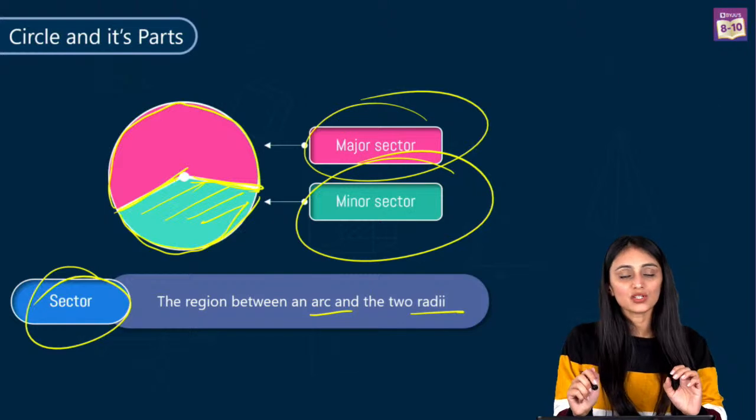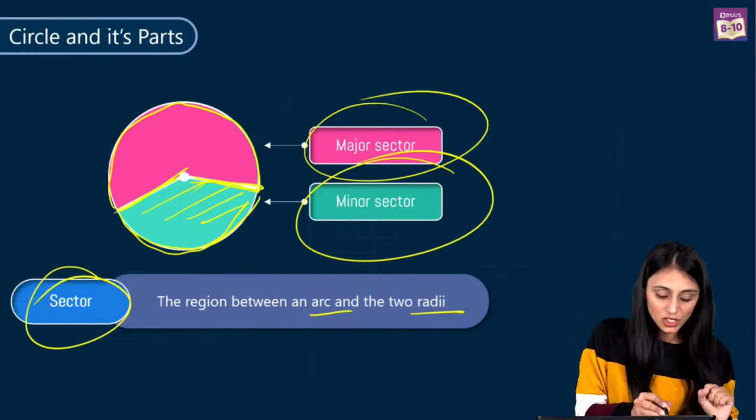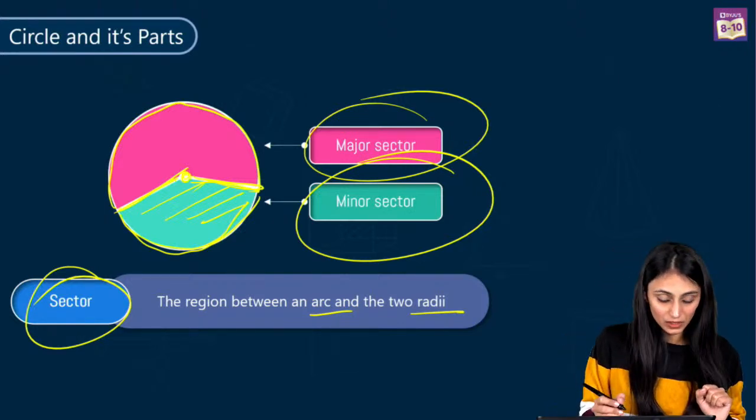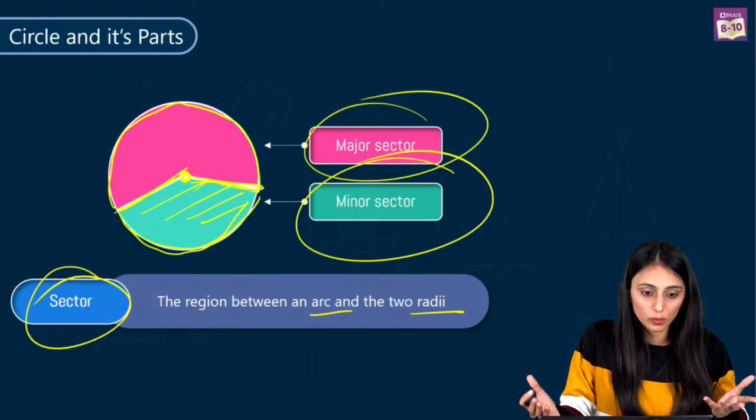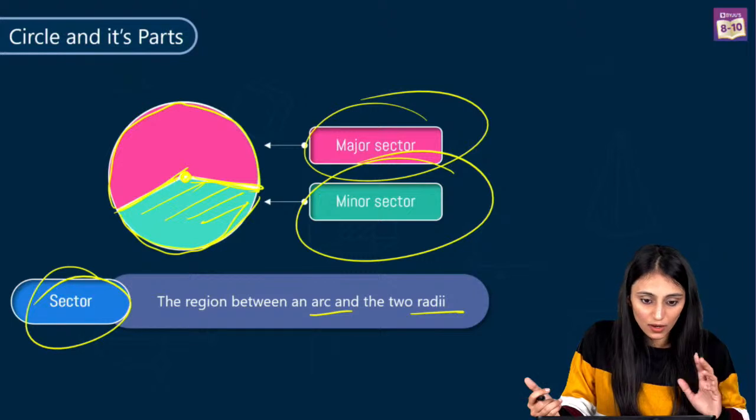Yes, definitely, because we are talking about the radius. Radius is always drawn from the center. So one vertex will always be, definitely, one corner would be the center. All right.